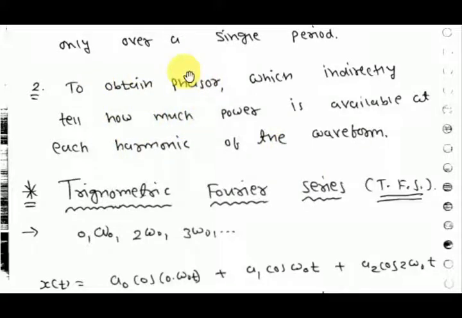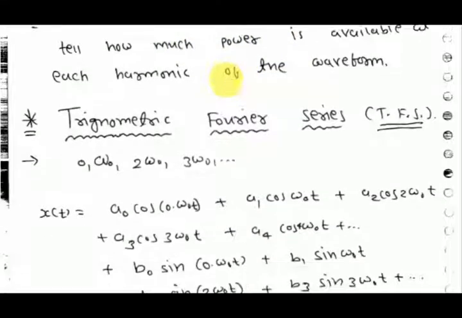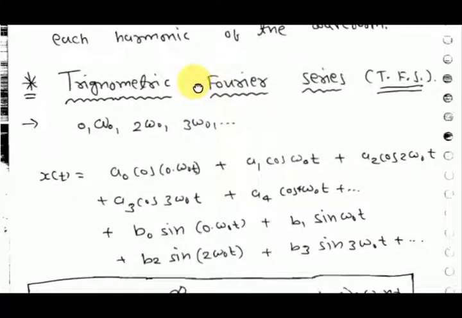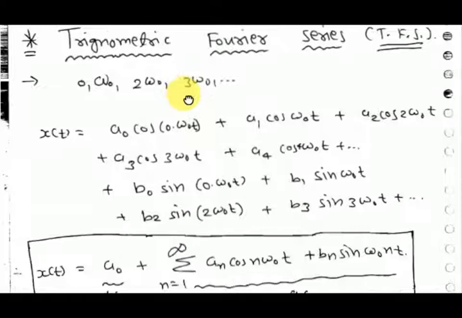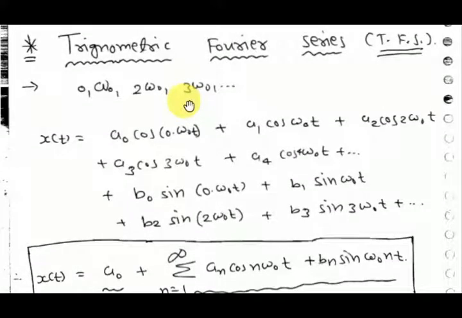If you plot the Fourier series coefficients, that will be the phasor. From that phasor diagram you can directly find the power of that signal, meaning how much power each harmonic contains. There are basically two forms of Fourier series: first is trigonometric Fourier series and second is exponential Fourier series.